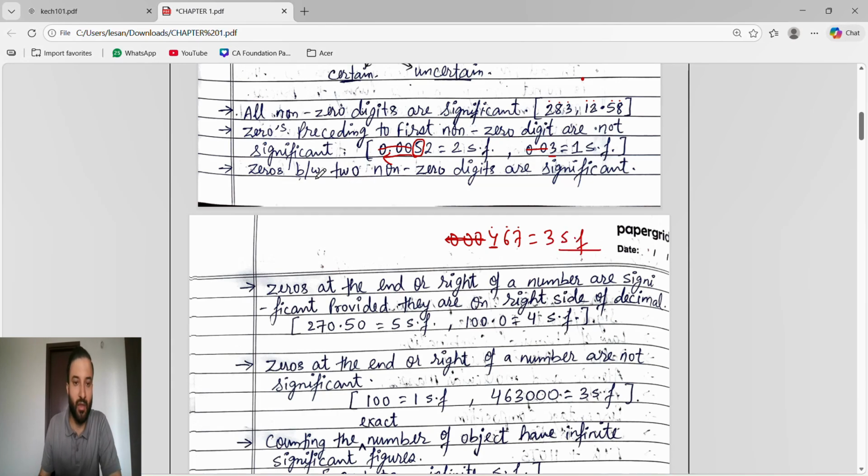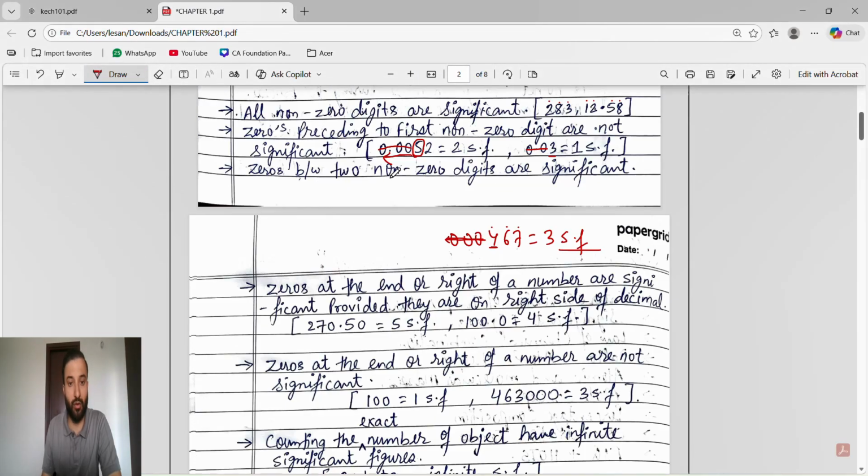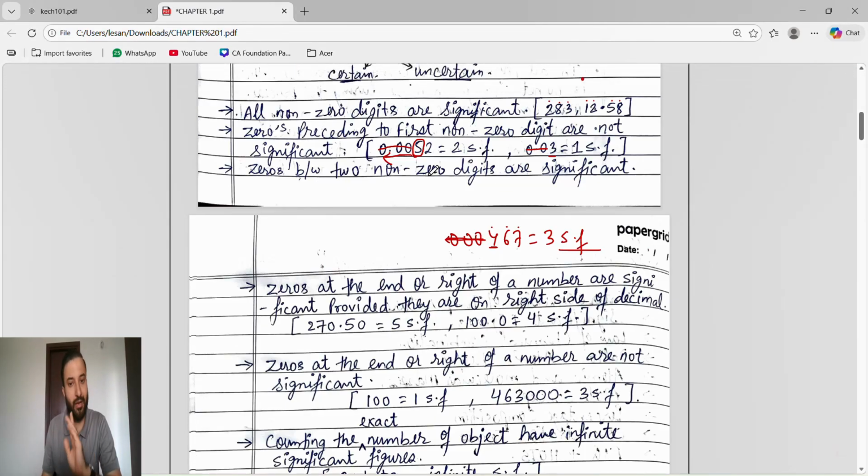Now, zeros between two non-zero digits are significant. Zeros between two non-zero digits are significant. So these are the zeros between two non-zero digits, and all of these are significant because they carry some value.